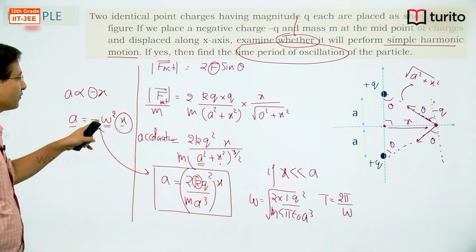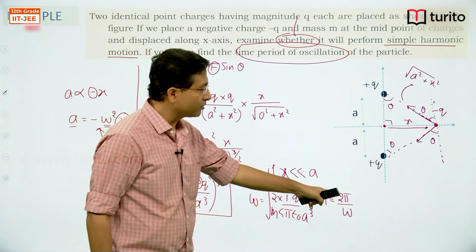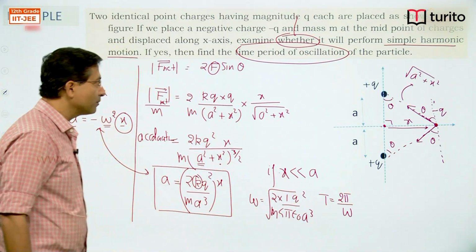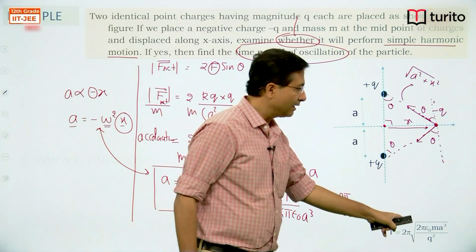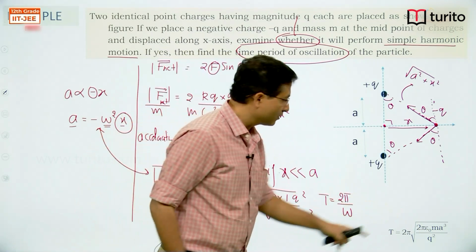So this is the angular frequency of oscillation. To calculate the time period, we need to apply this formula, T is equal to 2 pi by omega. When you simplify, you will get T is equal to 2 pi under root 2 pi epsilon naught m a cube by q square. You can see this will get reversed.